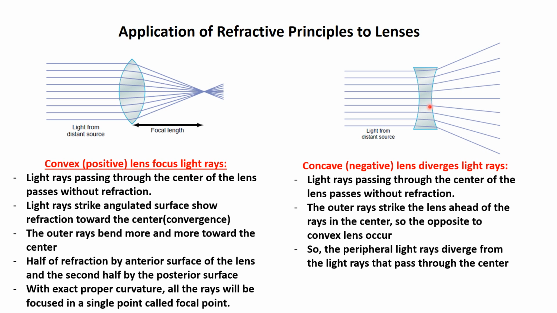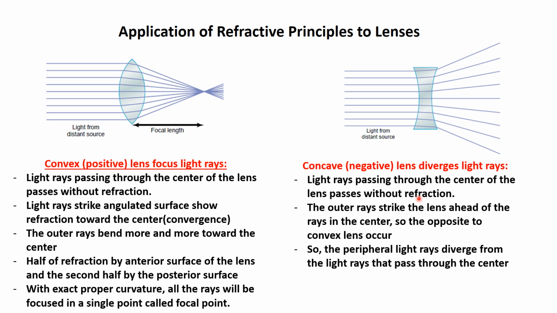So as the light rays come perpendicular to the plane, the concave lens produces divergence of the light rays that pass through it, away from the center. So the convex lens is known as the convergent lens, producing convergence of the light rays. The concave lens produces divergence of the light rays, and is named the divergent lens.